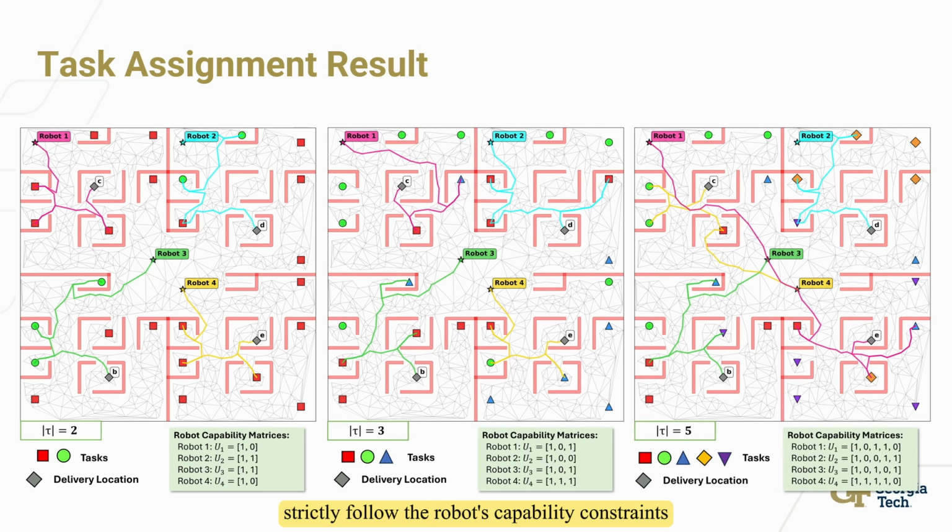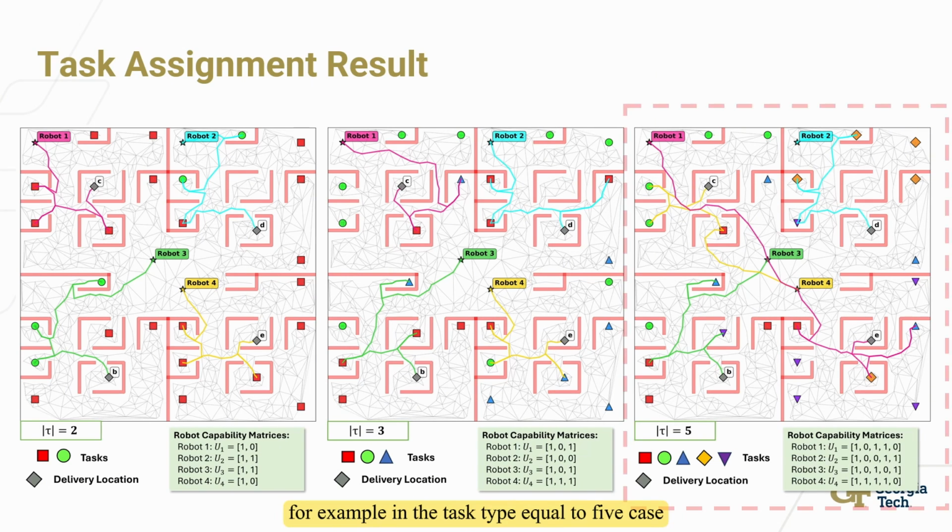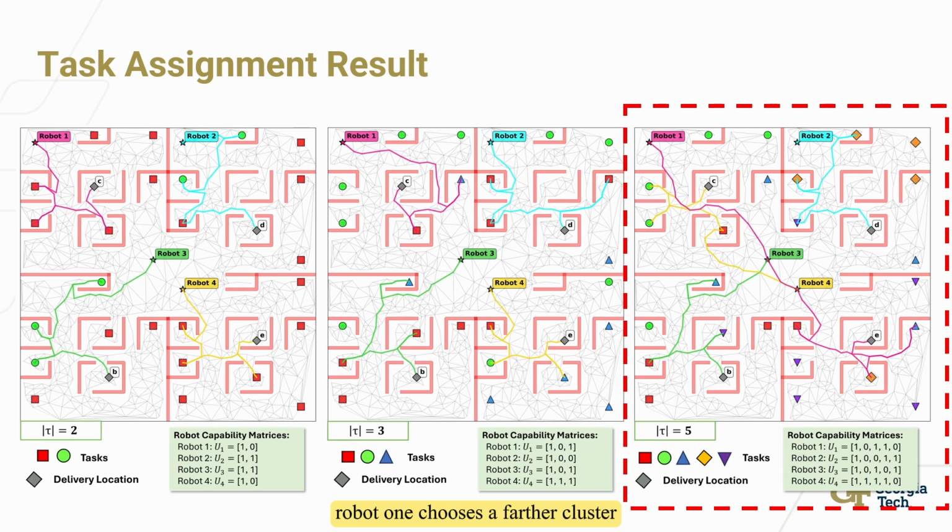The assignments strictly follow the robot's capability constraints. When the nearest cluster includes task types that a robot cannot handle, it does not choose that cluster. Instead, it selects a more distant but feasible one. For example, in the task type equal to 5 case, Robot 1 chooses a farther cluster because it matches its handling capabilities. This shows that our assignment strategy respects both capability and spatial efficiency.